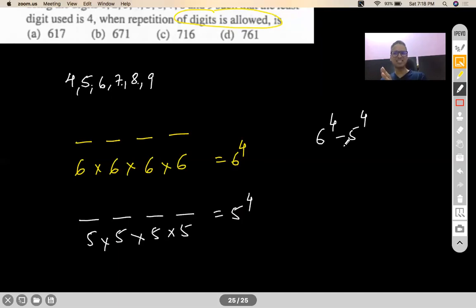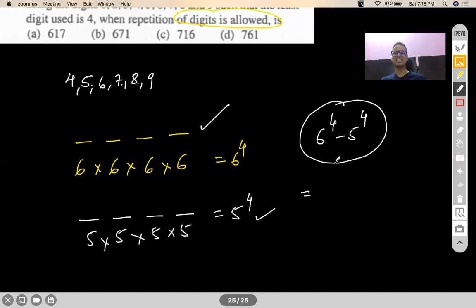Are you getting my point? This can have 4 and without 4 also, and this is without 4. So if I subtract it, there would be numbers in this counting which will definitely have at least one 4 in their places. Right? This is my answer.